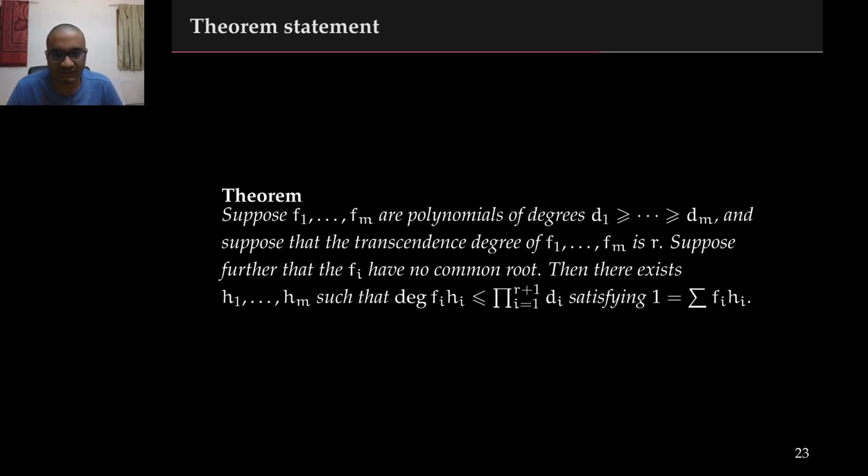We now discuss the second result, namely the improved effective Null-Stellensatz bound. So suppose we have polynomials f1 through fm of degrees d1 through dm. Suppose that the polynomials have transcendence degree r and that they have no common root. We also assume that the polynomials are arranged so that d1 is at least d2, which is at least d3, and so on. We then show that there exist polynomials h1 through hm such that summation fi hi is 1. Further, each of the products fi hi also has degree upper bounded by the product of the degrees of the first r plus 1 input polynomials.